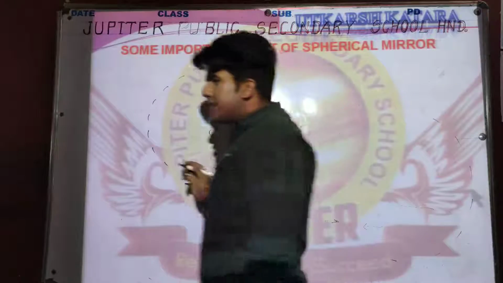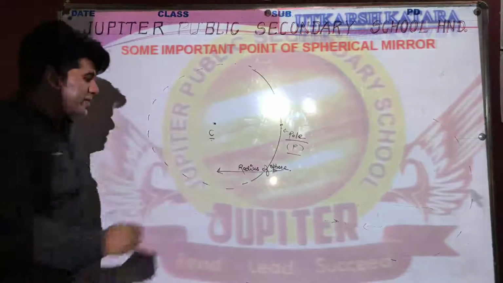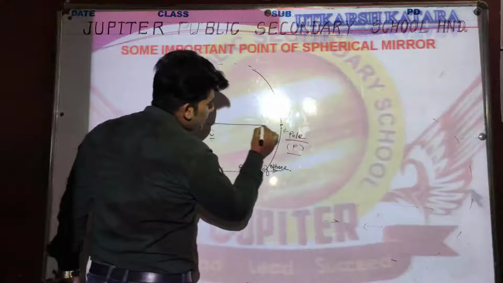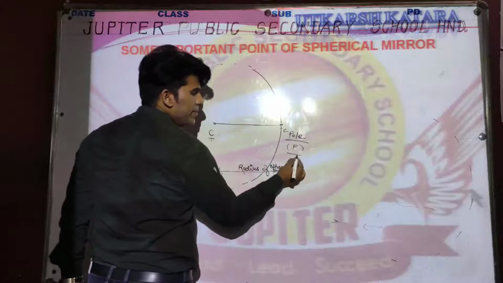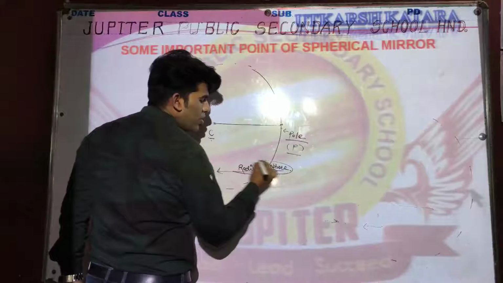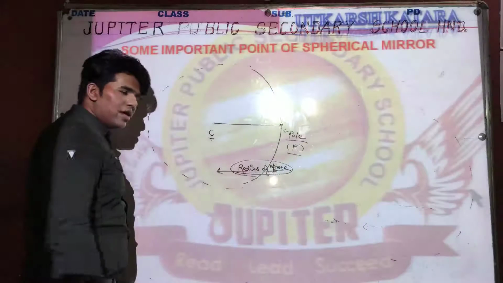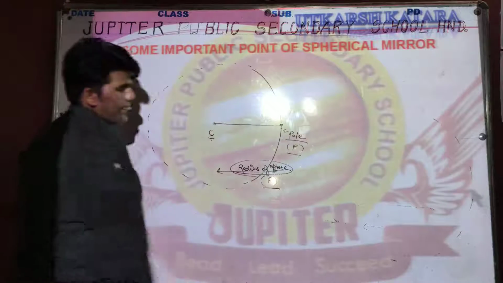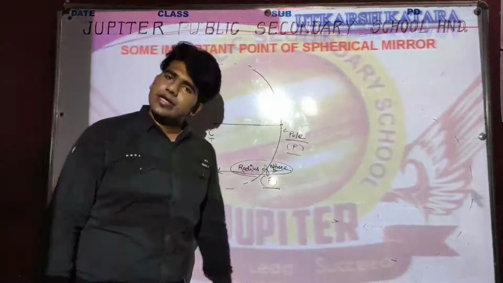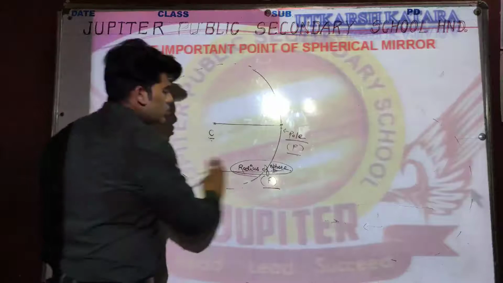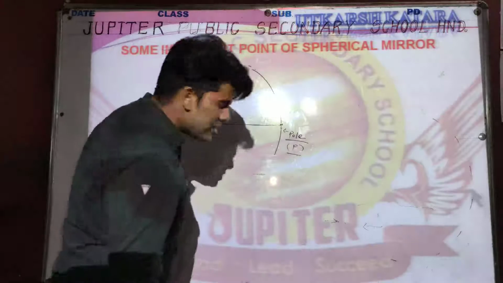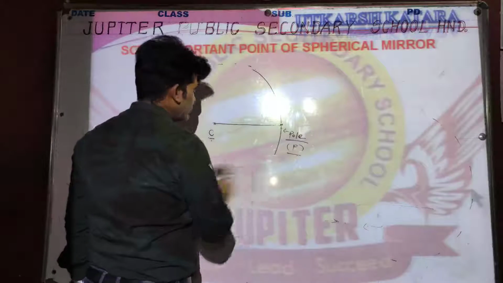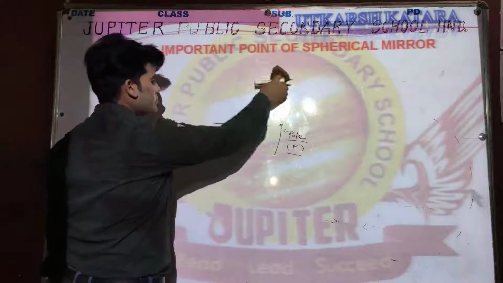Okay, so we can say that CP is the radius of a sphere, which will be represented by R. R means the radius of a sphere. Okay, so let's check out another most important point also.